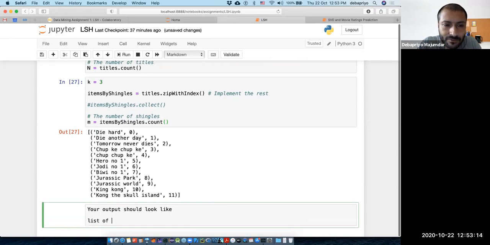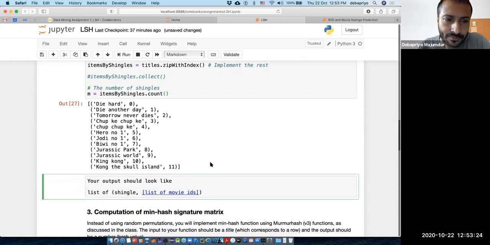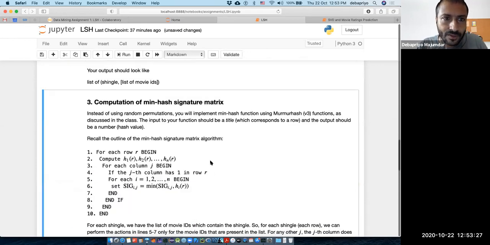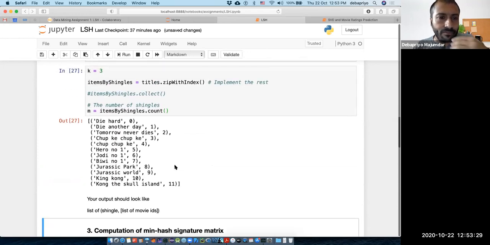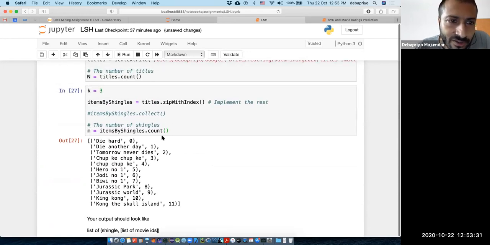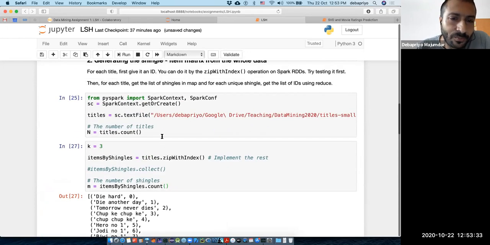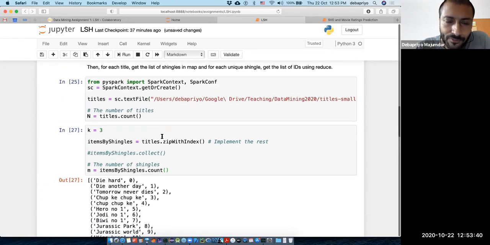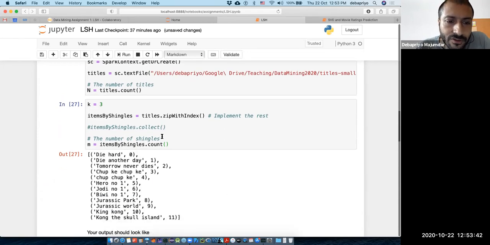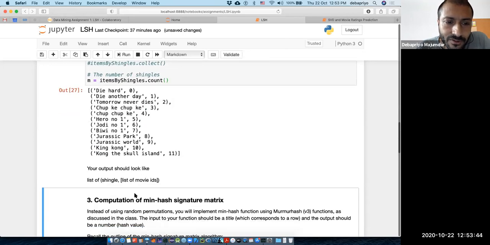So basically you will have a list of shingles and lists of movie IDs, something like this. I will show you a real example of that from my code. This will be your first step, that is, use Spark. You will have to use map and reduce everywhere, and you will probably have to play around a bit to convert this into this.